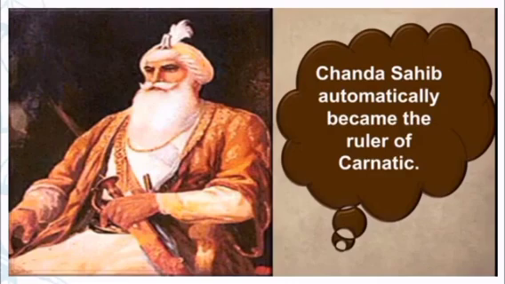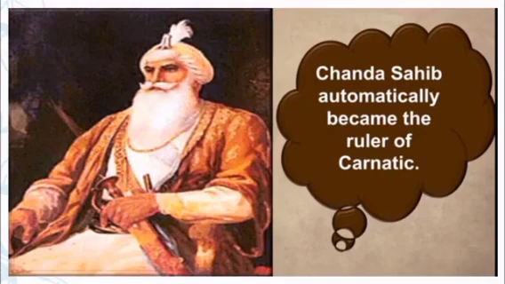We have seen that on the Carnatic side there are two rulers, Anwaruddin and Chanda Sahib. Anwaruddin was supported by the British and Chanda Sahib was supported by the French. Now the French side, Dupleix, Chanda Sahib and Muzaffar Jung, formed a team and killed Anwaruddin, so Chanda Sahib became the ruler of Carnatic.